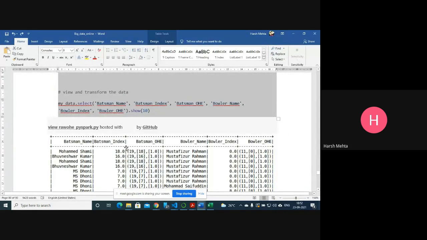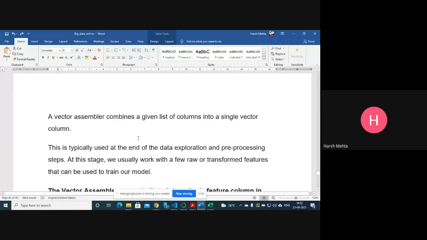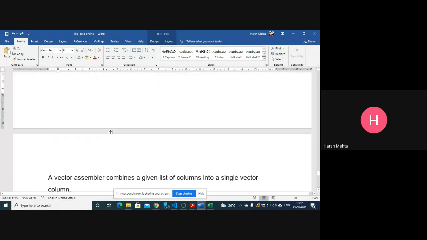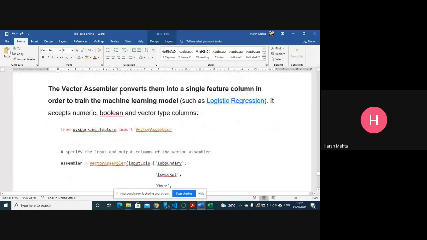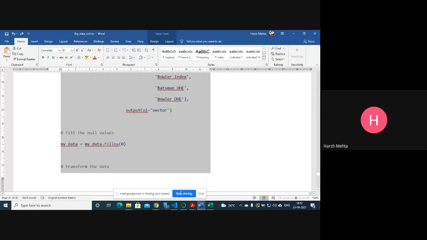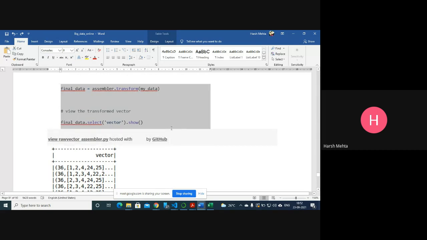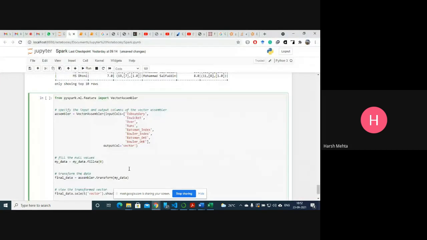Okay, so once we apply one hot encoding, we apply vector assembler. So it combines a given list of columns into a single vector column. Whatever list of columns are there, we want to put into a single vector column. So it converts them into a single feature column in order to train the machine learning model. A single vector column is like one column only. We are putting all the data in numeric form into one column only.